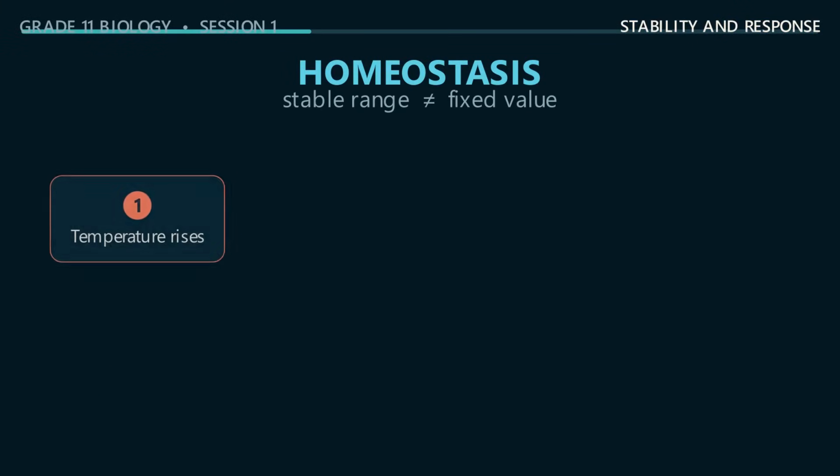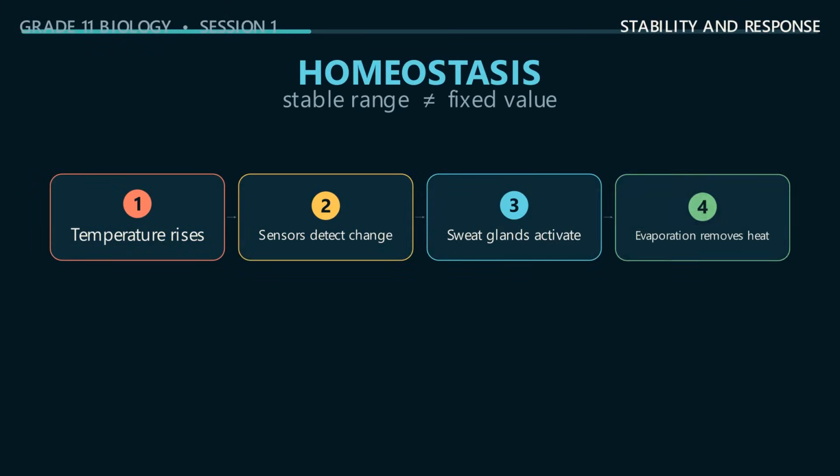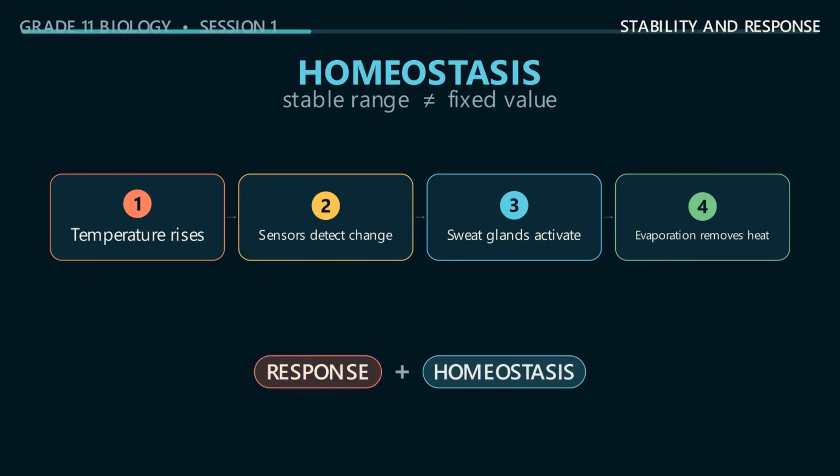Living systems keep internal conditions within useful ranges. This is homeostasis, not perfect constancy. When your body warms, sensors detect the change, signals activate sweat glands, and evaporation removes heat. Sweating is therefore both a response and part of homeostasis. Growth and development follow organized biological programs, while responses connect changing conditions to actions that support survival.